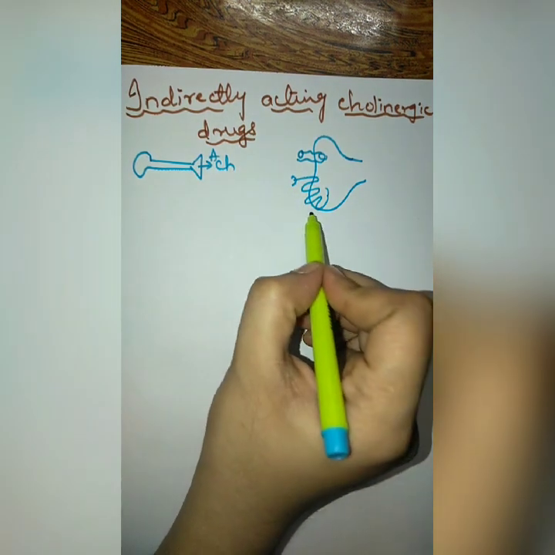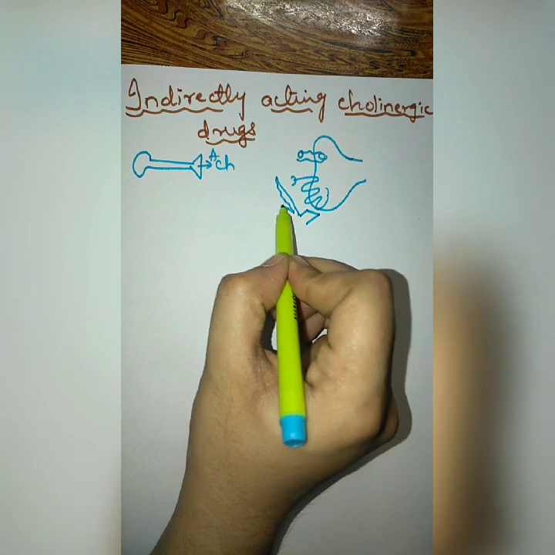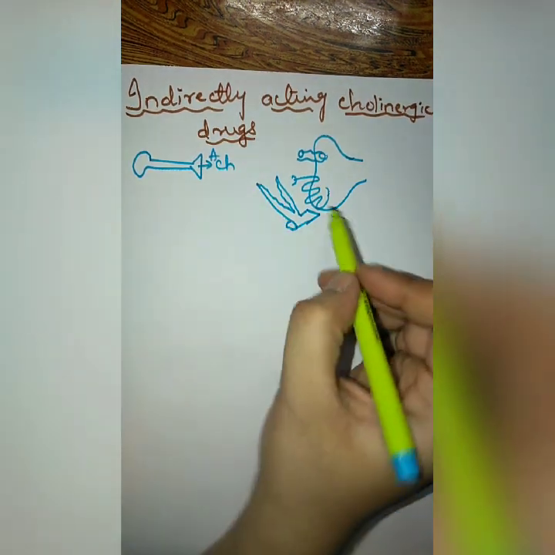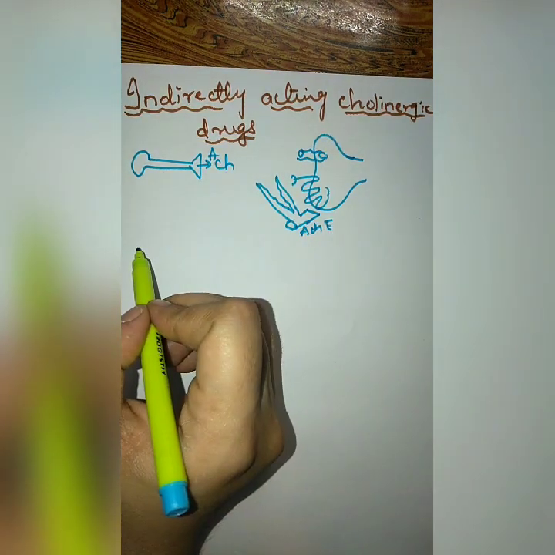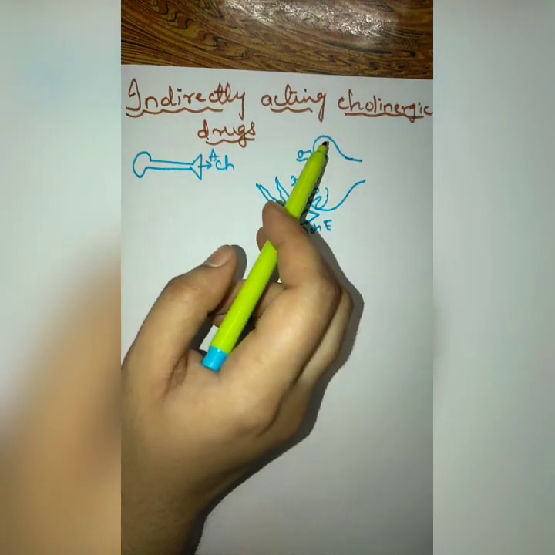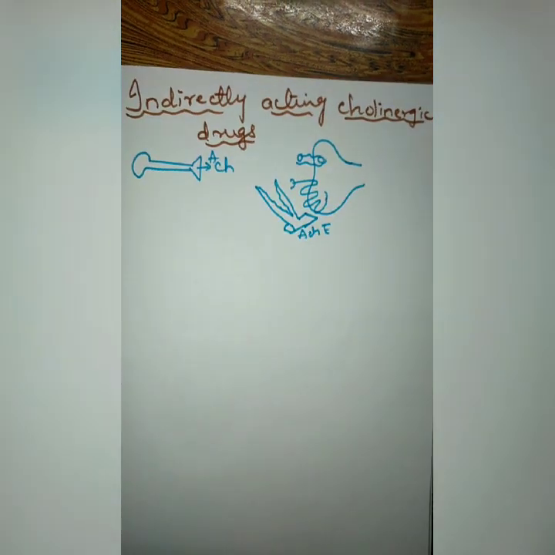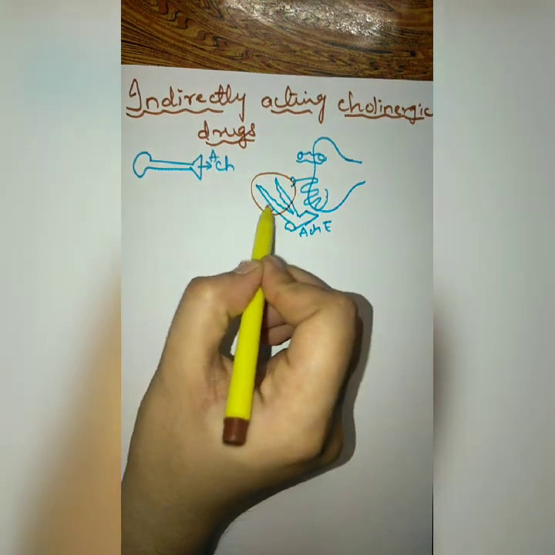Over here sits an enzyme that will cause hydrolysis of this acetylcholine, and the name of this enzyme is acetylcholinesterase. So what will indirectly acting agents do? Indirectly acting cholinergic drugs will inhibit this enzyme.